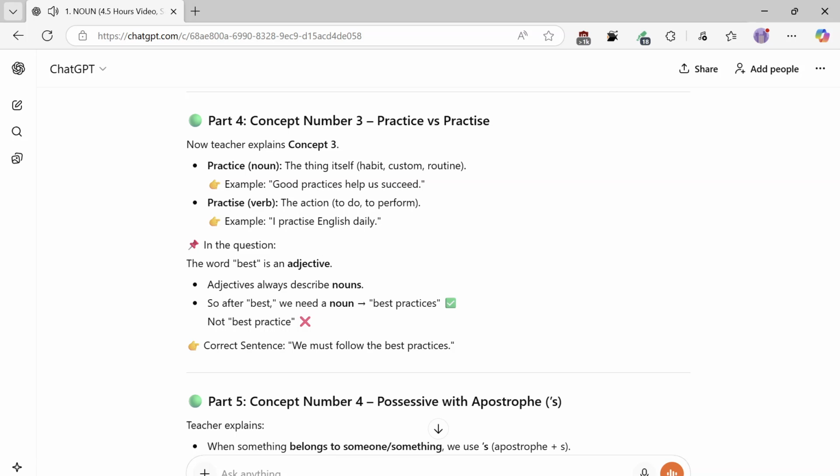In the question, the word best is an adjective. Adjectives always describe nouns. So after best, we need a noun: best practices, not best practice. Correct sentence: we must follow the best practices.